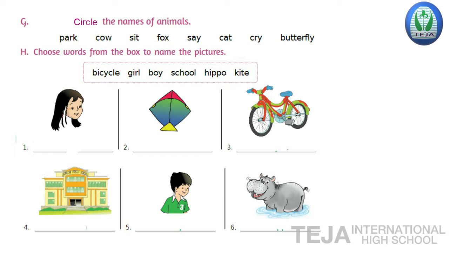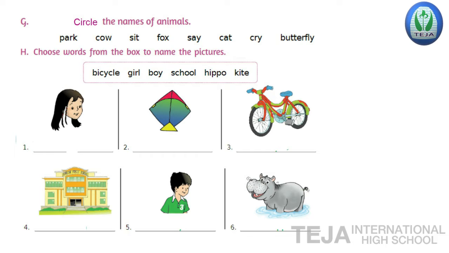Now, bit G, choose the names of animals. Here, a few words are given. You have to choose the names of the animals and circle them. First word, park. Second, cow. Third word, sit. Fourth, fox. Fifth, say. Sixth word, cat. Next, cry. And last, butterfly. In these, you have to choose the names of the animals and circle them.